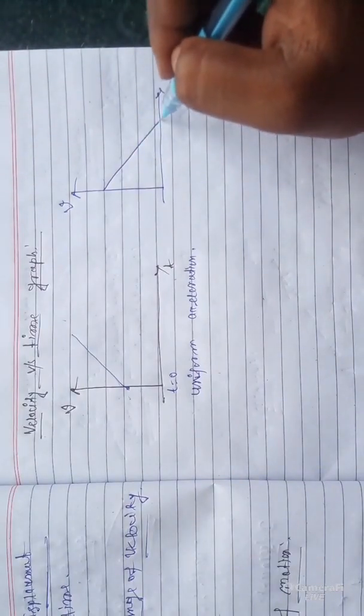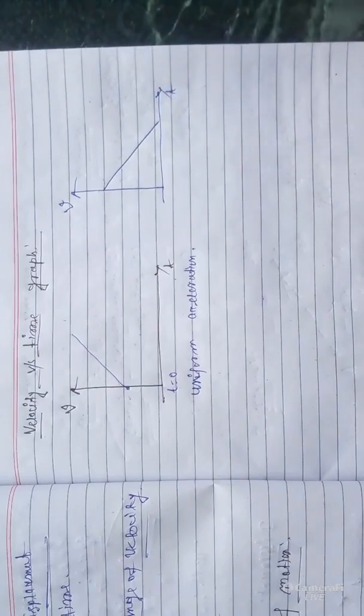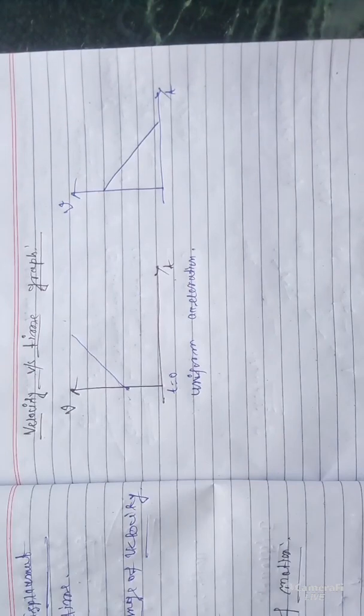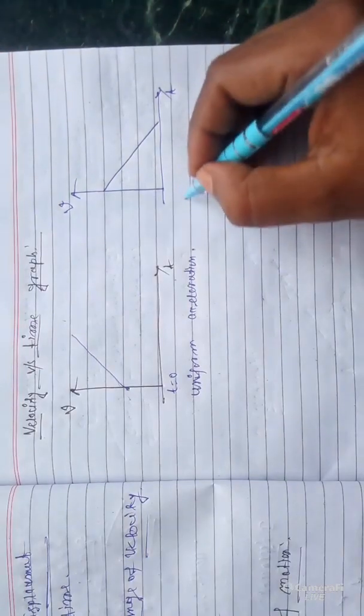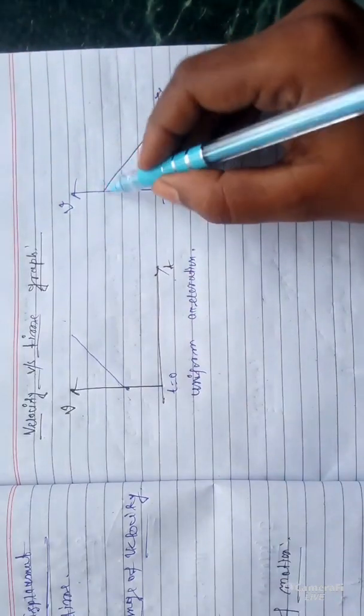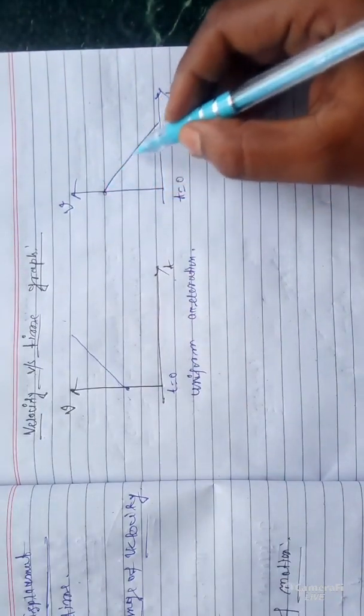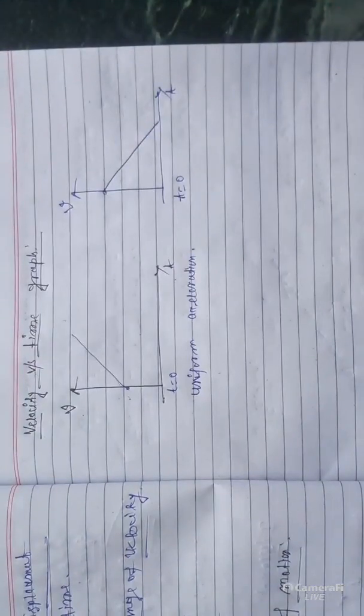After this point, if you touch this portion, then its velocity becomes 0, and as the velocity becomes 0, you can tell it is decelerated motion. Initially, at t is equal to 0, the velocity was large, but with the passage of time it is decreasing.